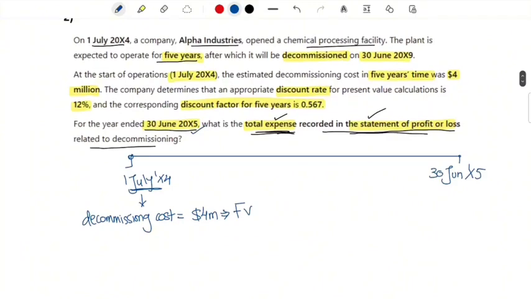Now we all know that decommissioning cost is always capitalized to the cost of the asset. So in order to calculate the present value, we will take the future value and multiply it with the discount factor. I am doing all of this calculation related to 1st of July of 2004, and that is the reason why you see I'm systematically putting this calculation under the heading of 1st of July 2004, because this is all happening on this particular date that we will recognize the present value.